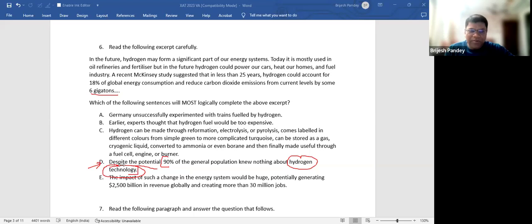Despite the potential that I understand. But hydrogen technology, people not knowing about it, what has this to do with the other discussion happening in the passage?